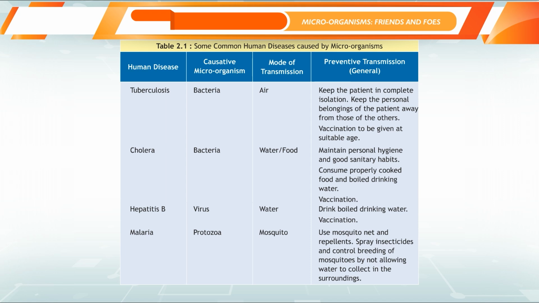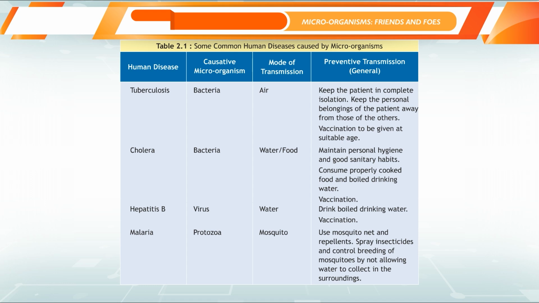Table 2.1. Some common human diseases caused by microorganisms. Human disease, causative microorganism, mode of transmission, preventive measures. Tuberculosis: bacteria, air. Keep the patient in complete isolation. Keep the personal belongings of the patient away from those of the others. Vaccination to be given at suitable age.